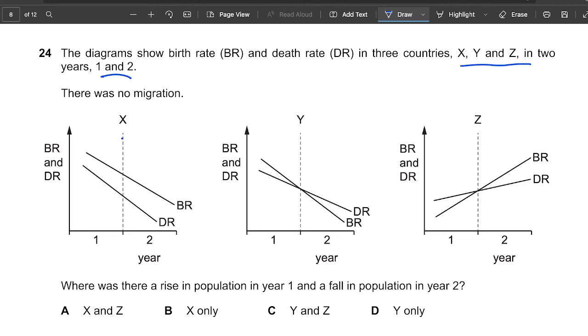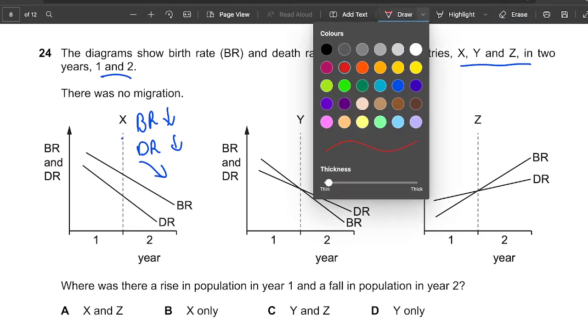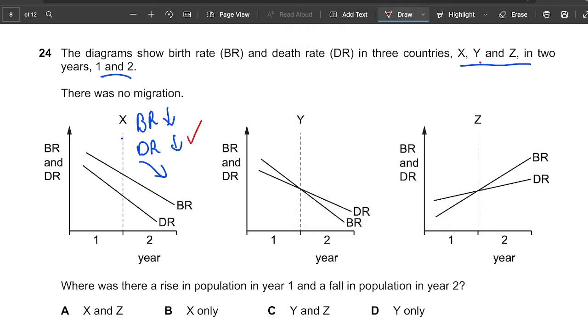So in point X, okay, what's happening here? The birth rate is decreasing, so BR is decreasing, DR is decreasing, death rates are decreasing, which is good. Okay, this is good. So if death rates are increasing, population increases. This is good, but this is wrong. We need to find a scenario where the birth rates are increasing and death rates are decreasing. So let's look at this one. The death rates are decreasing. Okay, the death rates are decreasing more than the birth rates.